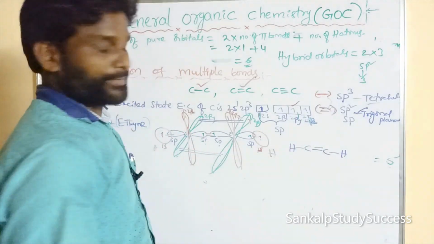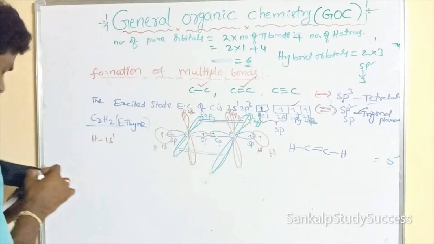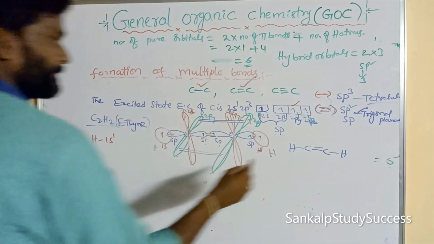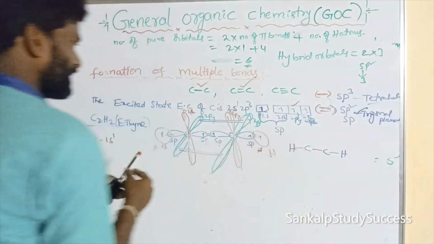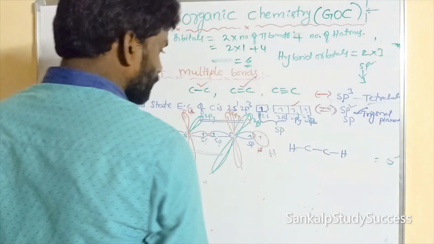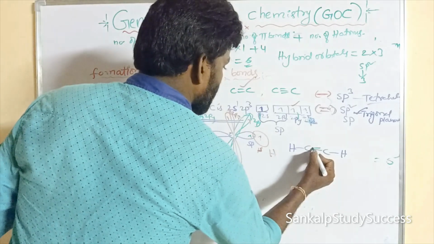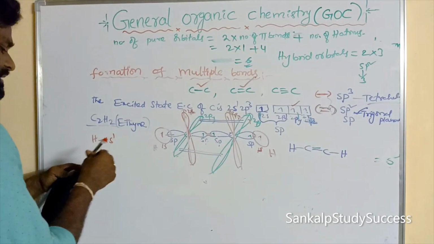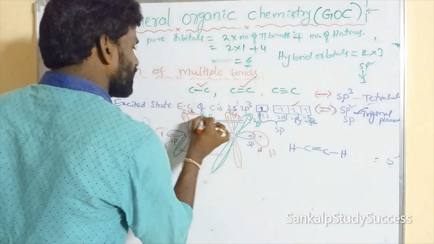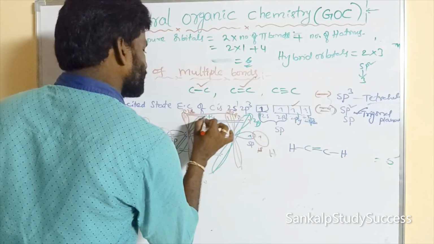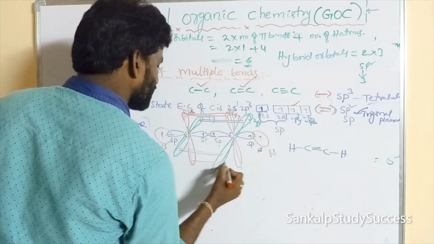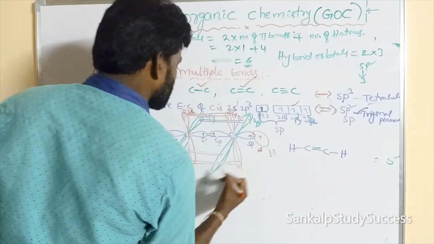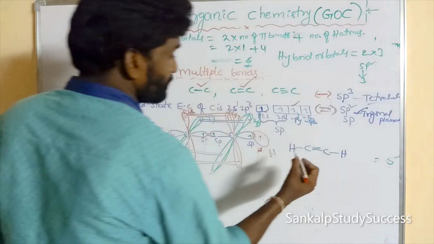Sideways overlapping forms which bond? Pi bond, right? This is the pi bond. Here these 2pz orbitals also undergo sideways or lateral overlapping, so that gives another pi bond.